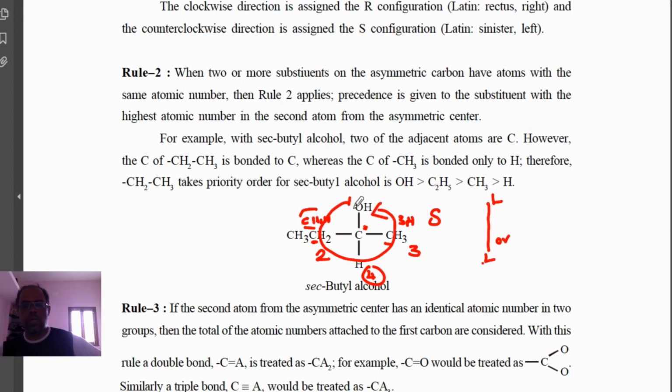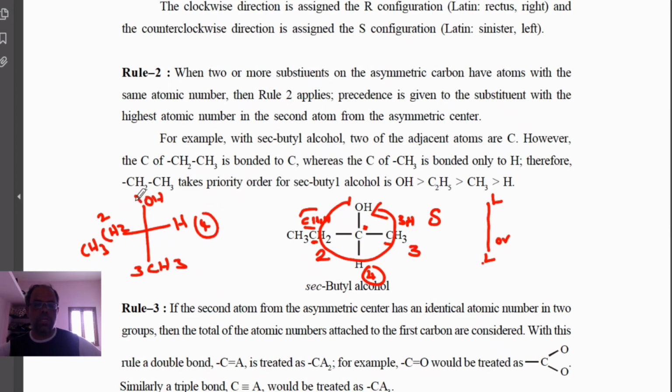Suppose H comes in the horizontal plane like this, with CH3, CH2CH3 and OH. Now the O is 1, this is 2, this is 3 and this is 4.